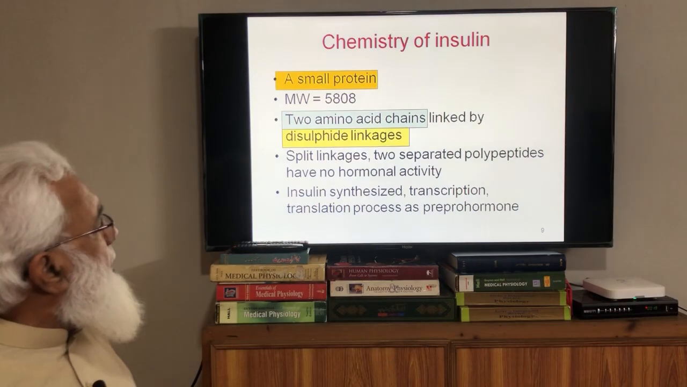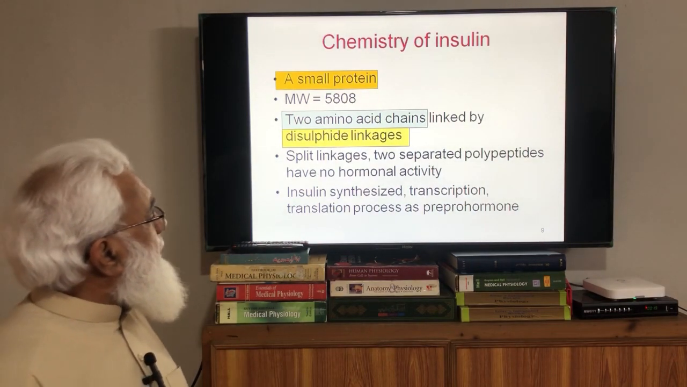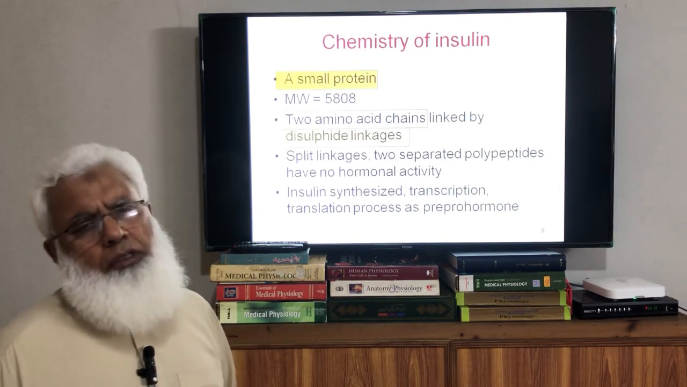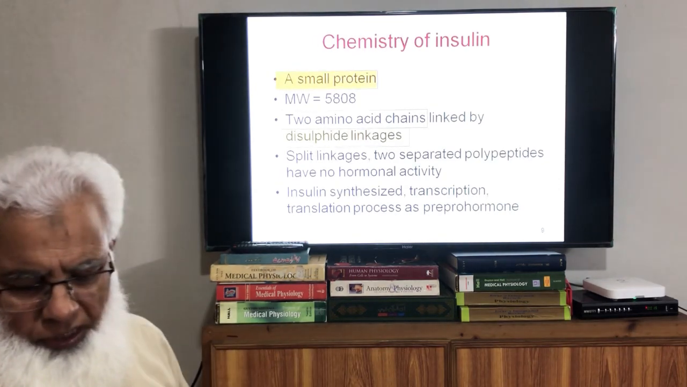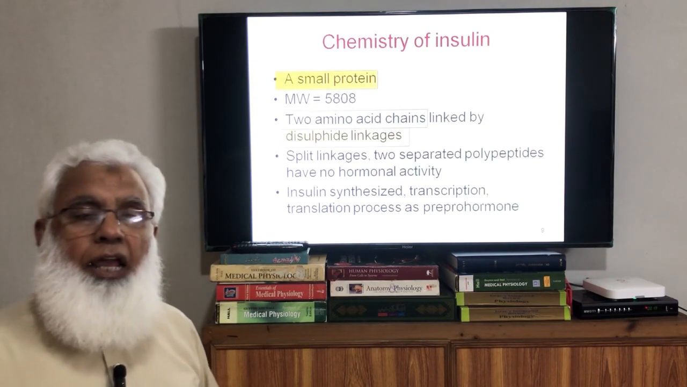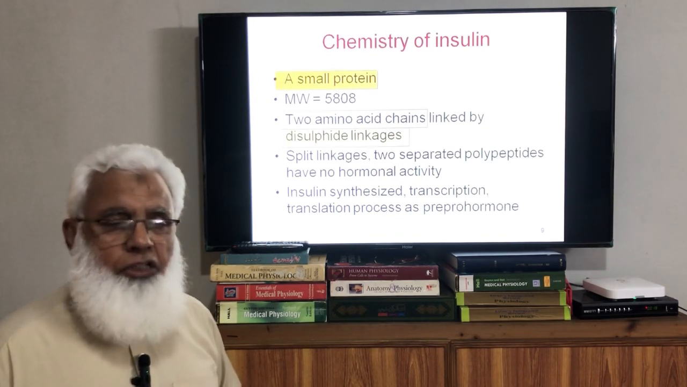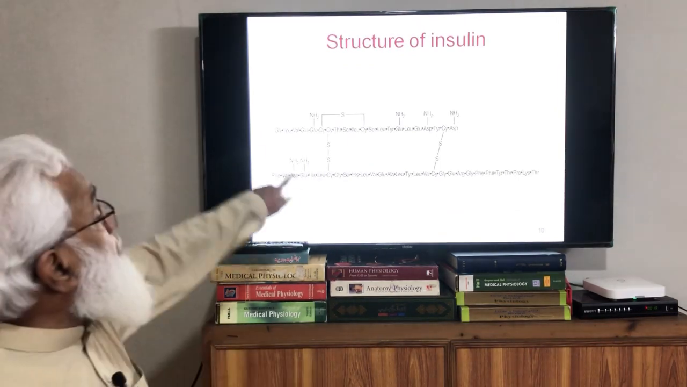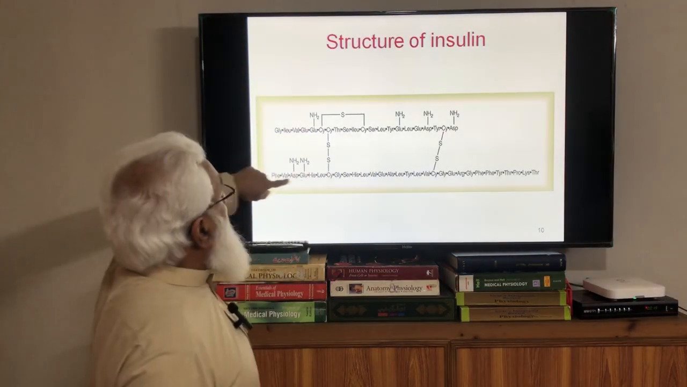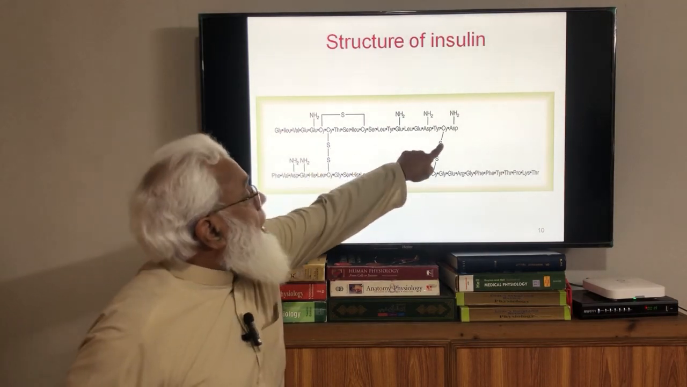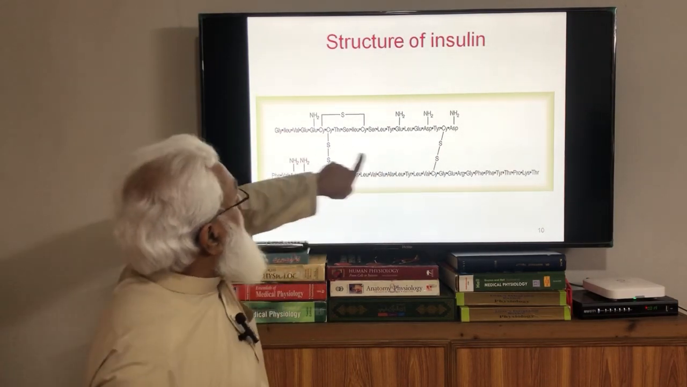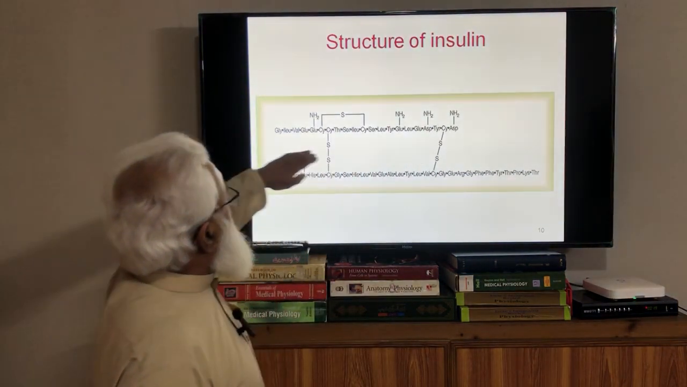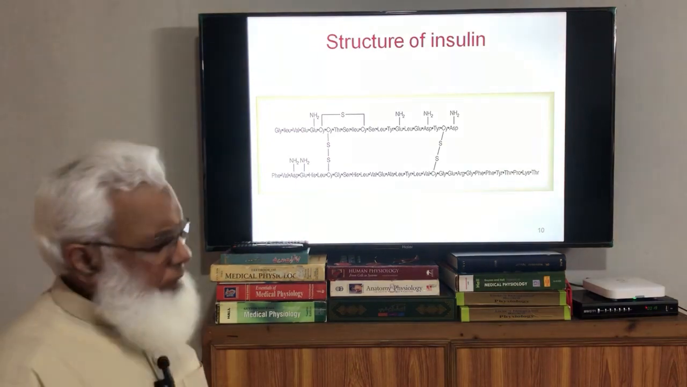So insulin is a protein. It is synthesized by the transcription and translation process like every protein. The way all proteins are made, by transcription in the nucleus, messenger RNA, and with the help of the ribosome, translation occurs, and these hormones are synthesized. These are the two chains. One is the smaller chain and the larger chain of amino acids, and they are linked together at two places by disulfide bridges. This is the structure of the insulin. If you break this, if you separate these, there is no hormonal activity.